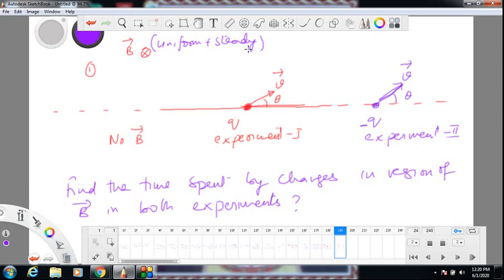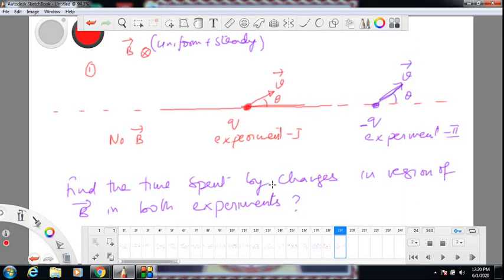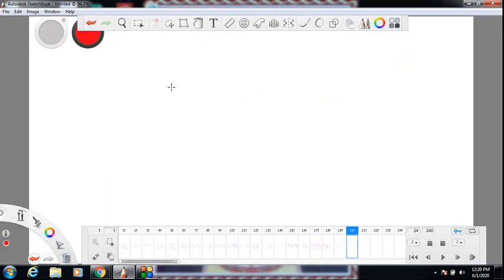So be careful. Now first let us look at this red colored charge motion in great detail on the next page. So this is the boundary. The charge is thrown with a velocity v at an angle theta. Magnetic field is into the board. It's a positive charge. So let us find v cross b. V cross b is in this direction shown along the dotted line.